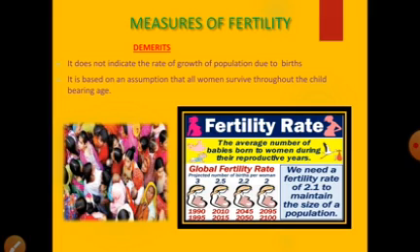This is the global fertility rate, the projected number of births per woman. In the years 1990 to 1995 it is 3, in 2010 to 2015 it is 2.5, and in 2045 to 2050 it is 2.2. In the years 2095 to 2100 it is 2. So this is the projected number of births per woman.